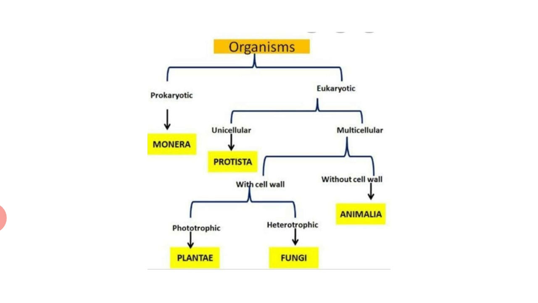So there were some defects in the R. H. Whittaker classification. He included in the kingdom Protista all unicellular eukaryotes, despite the fact that some of them are animals and plants. So that was a defect in his classification.